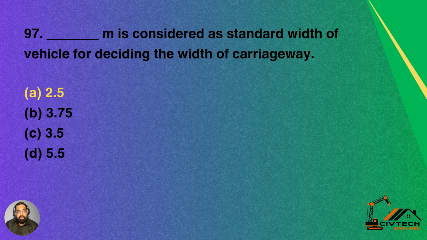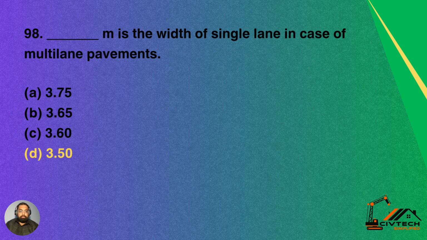Question 97. Dash meter is considered as standard width of vehicle for deciding the width of carriageway. Option A is 2.5, option B is 3.75, option C is 3.5, option D is 5.5. So option A is the correct answer. 2.5 meter is considered as the standard width of vehicle for designing the width of carriageway.